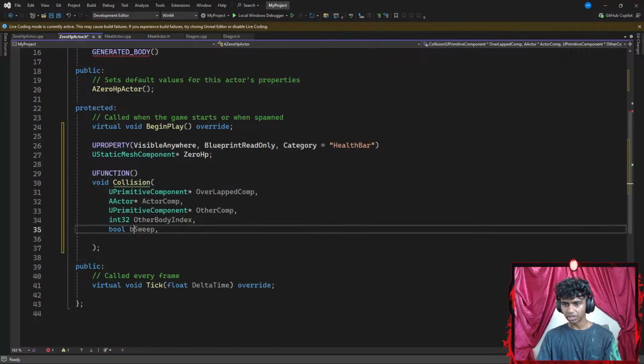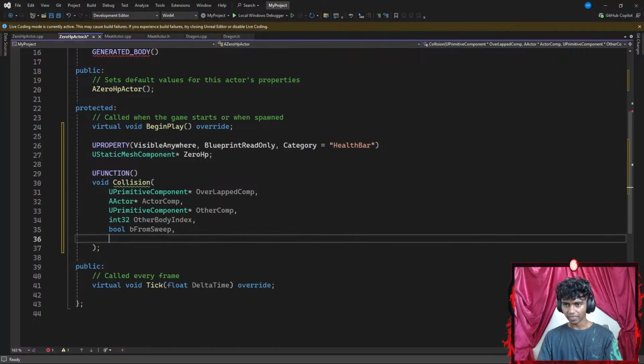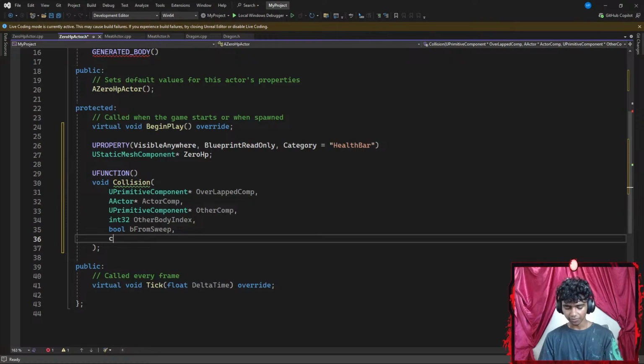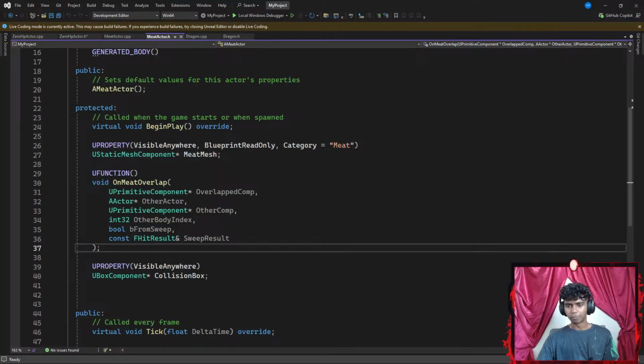This is going to be bFromSweep, and then I gotta create... was it a boolean? It's a constant, so I gotta go with a constant FHitResult, which is going to require the memory address of my sweep result. Then I go ahead and end my entire function with a semicolon, and that was pretty much it.